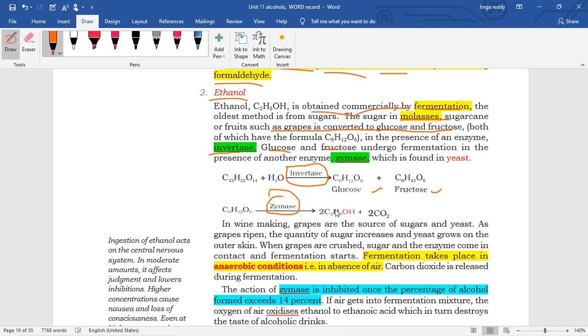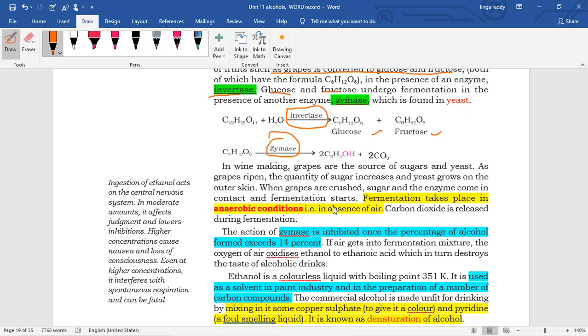Next, this alcohol preparation takes place under anaerobic condition. Why anaerobic? In the presence of air, it may oxidize to carboxylic acid. That is the reason we make it in the absence of oxygen.